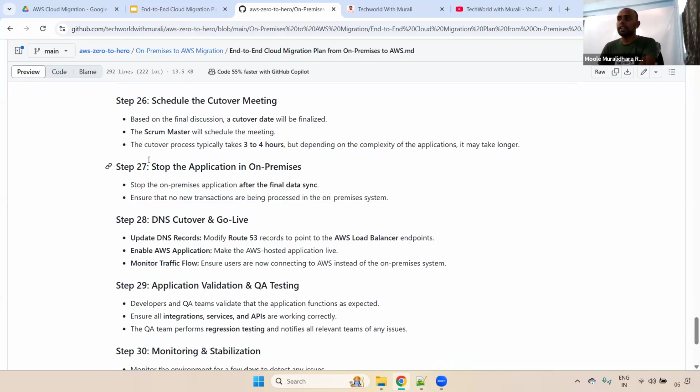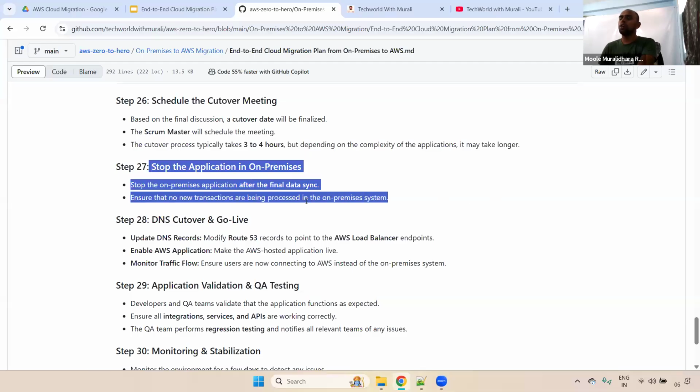Here you have to remember, in case it is a production environment, we will inform the clients. It means we'll send a notification: today we are going to migrate data from on-prem to cloud at such and such time. So they also understand that at this particular time the application will be down, and they won't reach out. Otherwise, if you're not sending it, they may think our application is down, so they will raise tickets as well, and you'll get a lot of tickets.